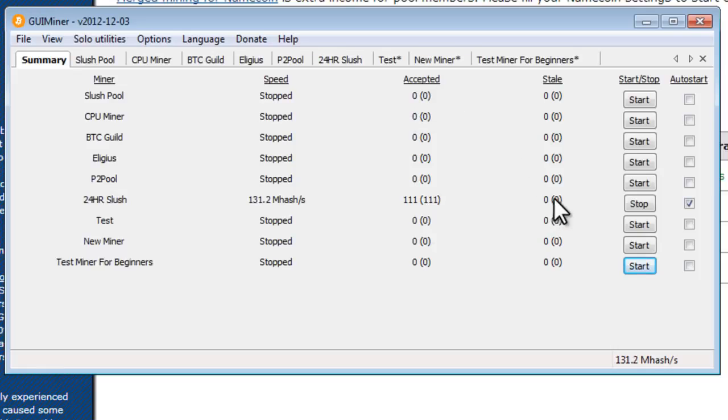Now if you have any numbers in the column under stale, basically that means that you were given some information to solve, you solved it, you sent it in, but you sent it in too late, or you sent it in and it was wrong. So you'll have a number under this column, and that won't be counted towards your payout. So every time you get an accepted share, you get paid.